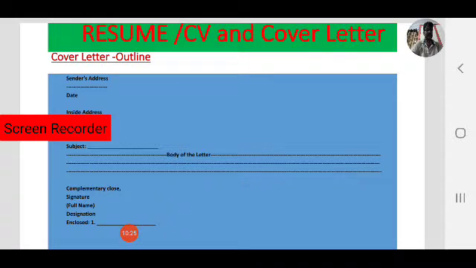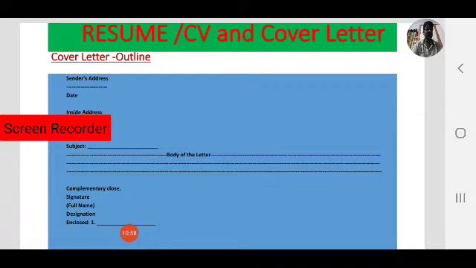That is the second part. Observe, we are using block format, so all the parts of the letter begin at the left margin of the page. First the sender's address, second the date. In the date you can also use different styles, as we have discussed in formal letters. Next, the inside address. Inside address means the employer's address, to whom you are writing the letter.